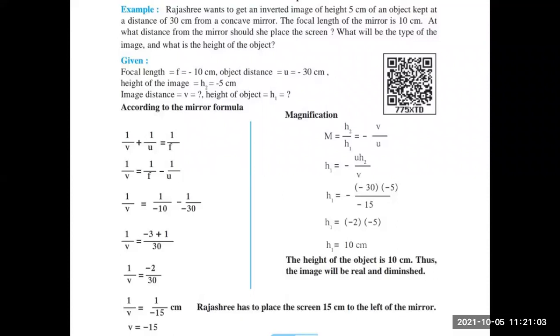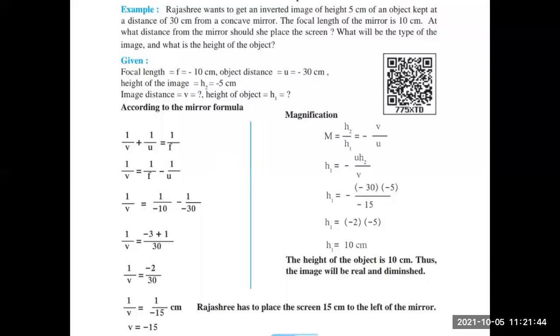Okay, so you have to make the denominator same. So you can multiply the first fraction by 3. So it will be minus 3 plus 1 divided by 30. Again subtracting the numerators, minus plus minus, sign of greater number, which is minus 2 upon 30. 1 upon v equals minus 2 upon 30. So 1 upon v equals 1 upon minus 15 centimeters. So v is equal to minus 15.